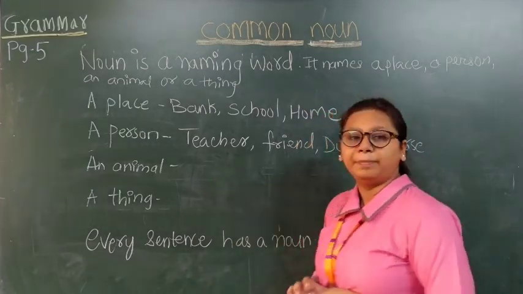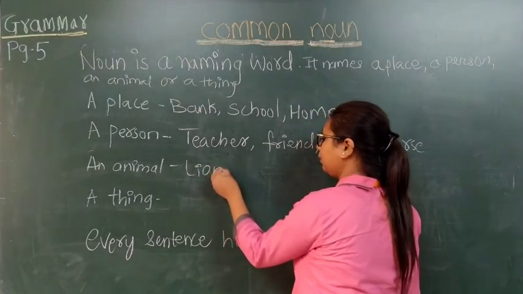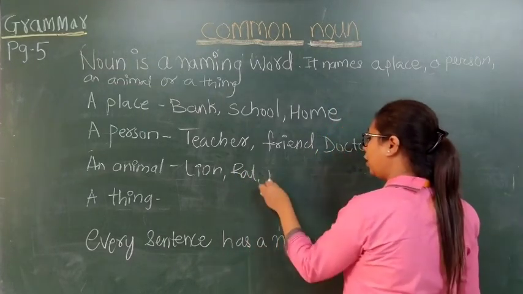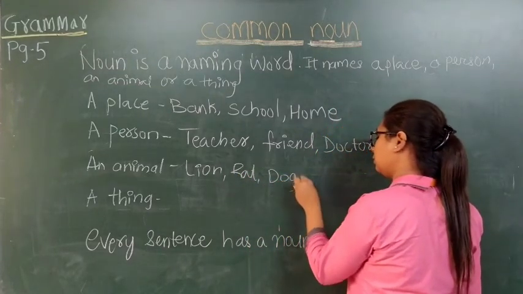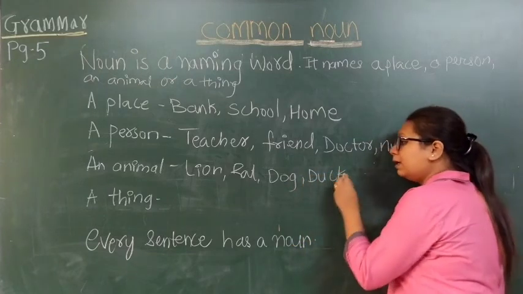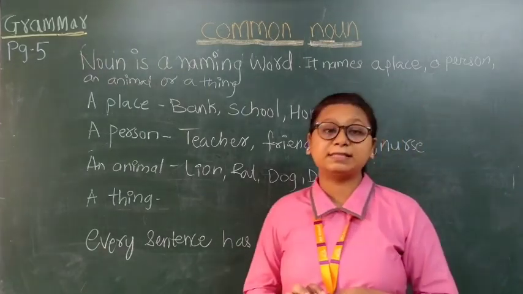An animal. It can be any animal like lion, rat, dog, duck. Okay? These words tell us about the name of an animal in a sentence.